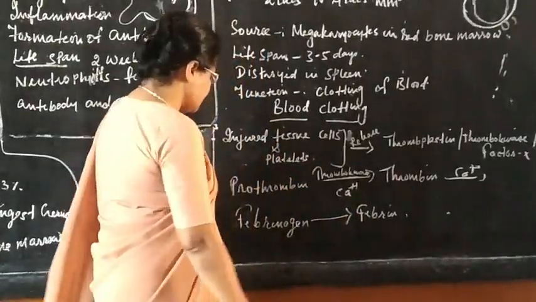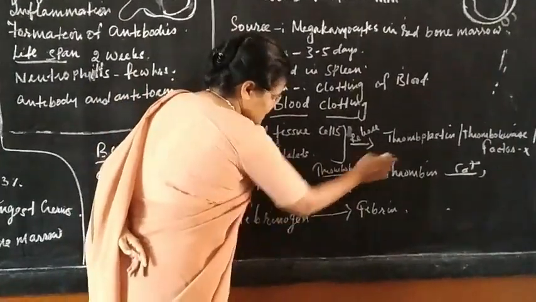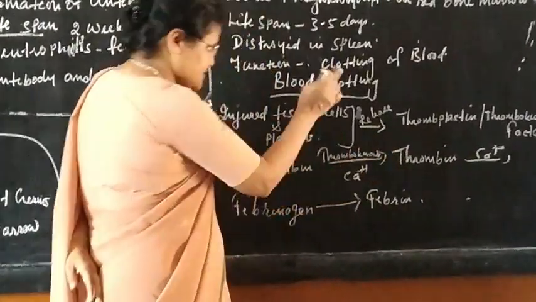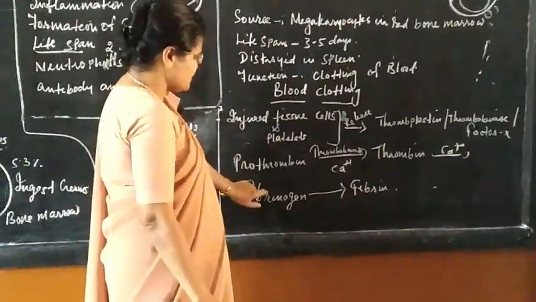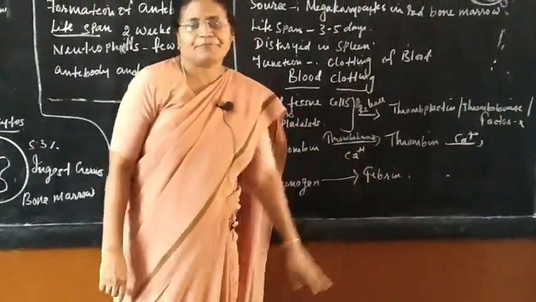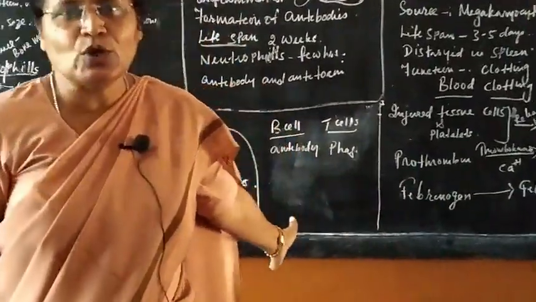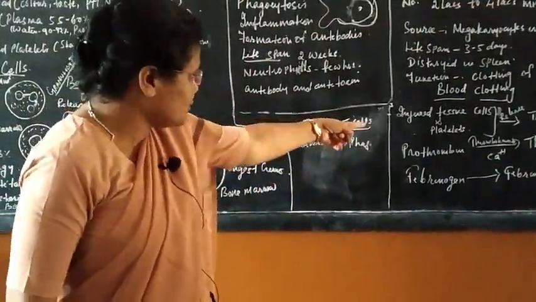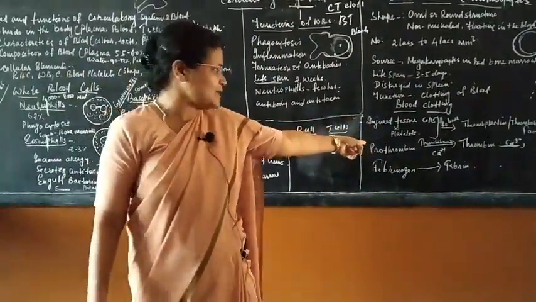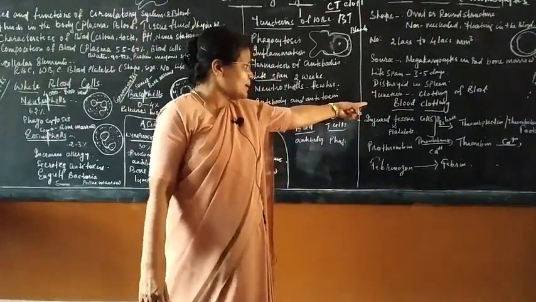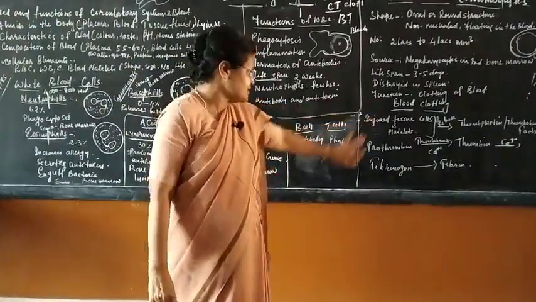Fibrinogen is a protein. Prothrombin and thrombin are protease substances, and thromboplastin is an enzymatic substance.